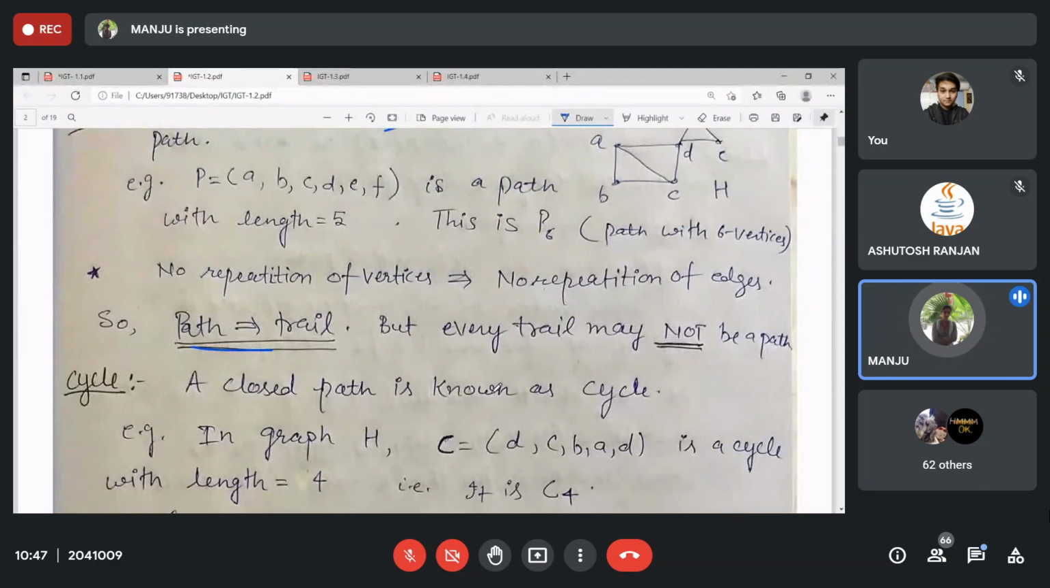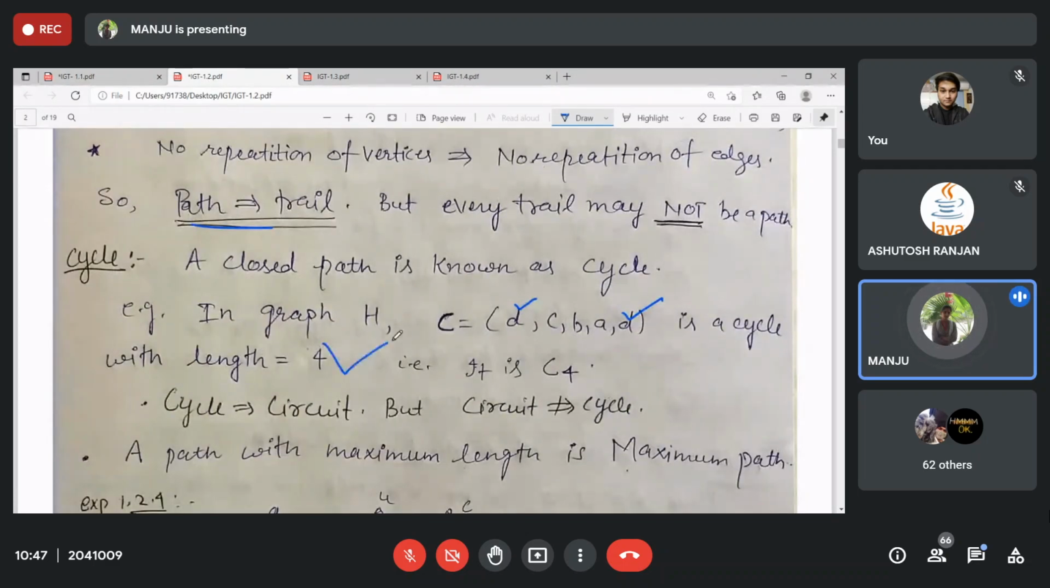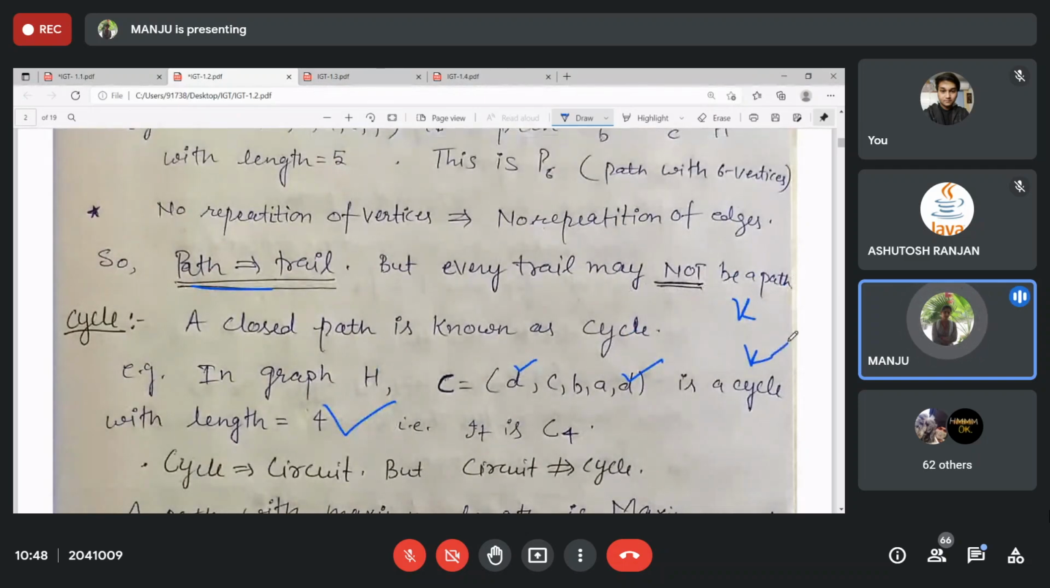Then we have a cycle. A closed path is known as a cycle. In that one, the first and last vertex are the same. For example, C4 is this one, right? A, D, C, B, A, and then again we come back to the vertex where we started. So whenever k vertices are present in a walk, the length of this one will be k minus 1.